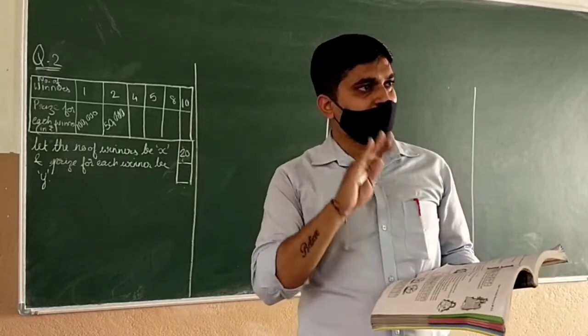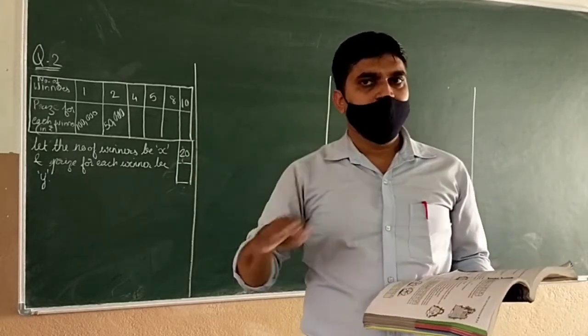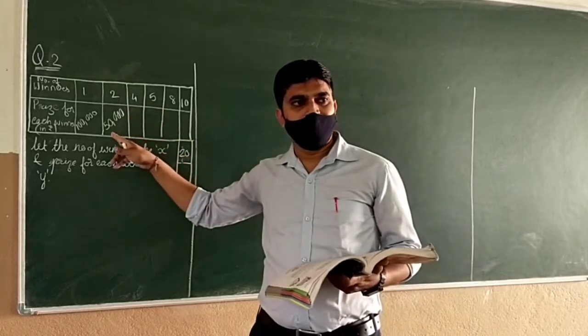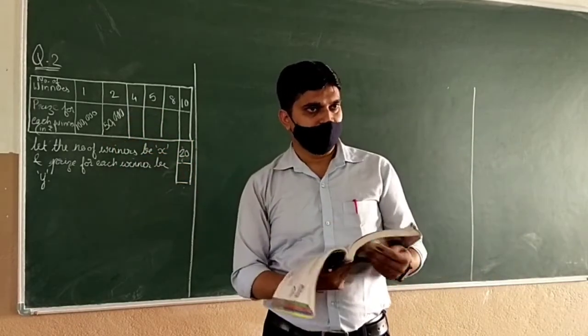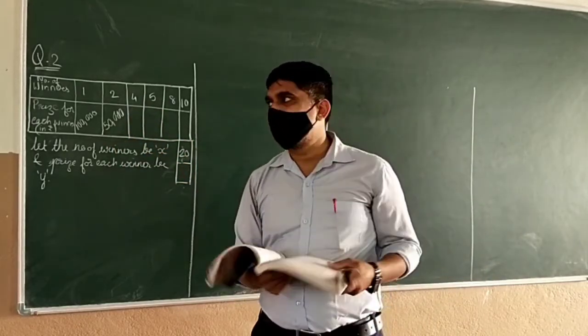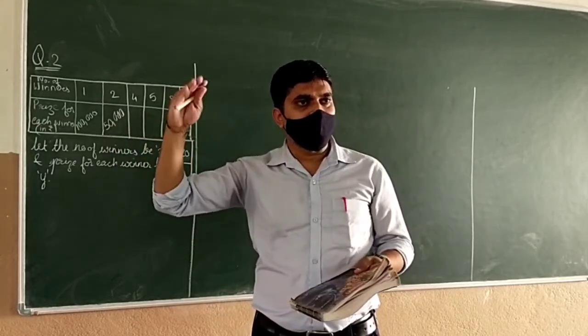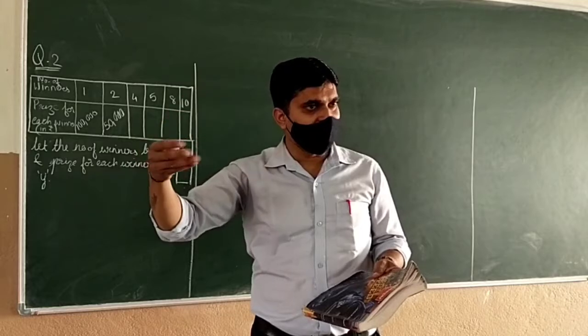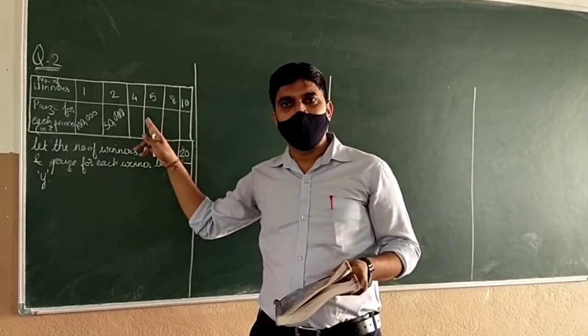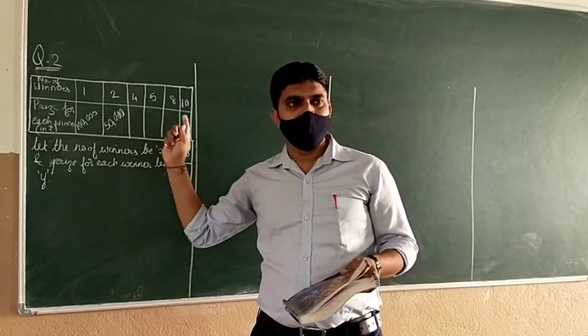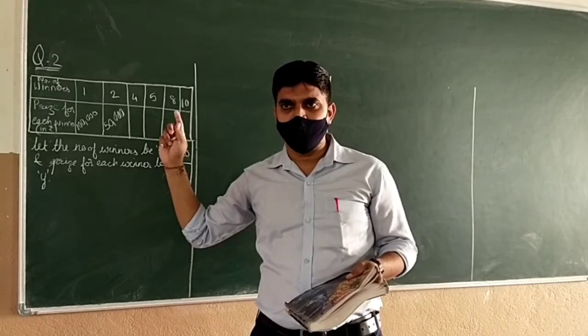If the winners are more, 1 lakh will be divided among them. If there are two winners, 50-50 each. Like that, if the number of winners increases, the prize will decrease. So this is the case of inverse proportion.